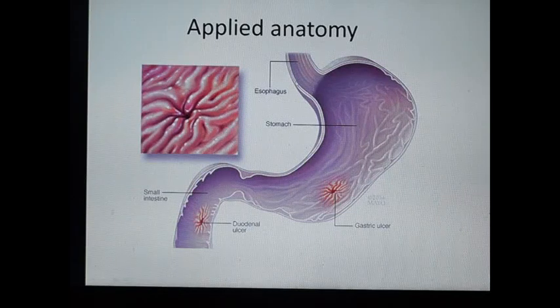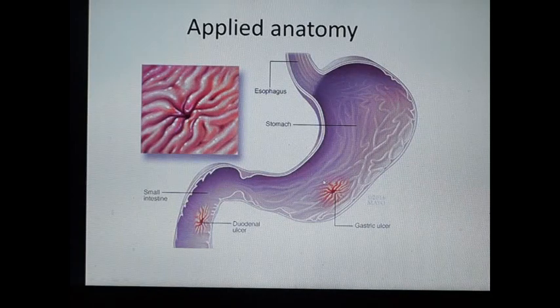Under applied anatomy, here is the stomach. The stomach is more prone to gastric ulcer. We can see ulceration, the disruption of the mucosa, called an ulcer, which occurs in the stomach, so it is called a gastric ulcer. Gastric ulcer may occur due to damage to the gastric mucosa, and it is most common along the lesser curvature and pyloric antrum of the stomach.